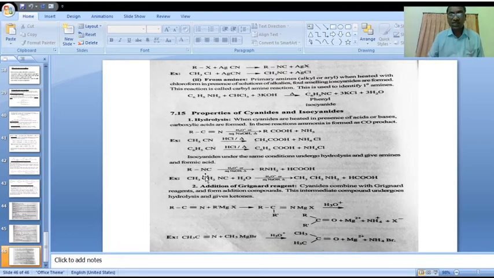This is about isocyanides. Preparations of isocyanides. In the first method of synthesis, from alkyl halides, alkyl halides on reaction with silver cyanide form alkyl isocyanide and silver halide.